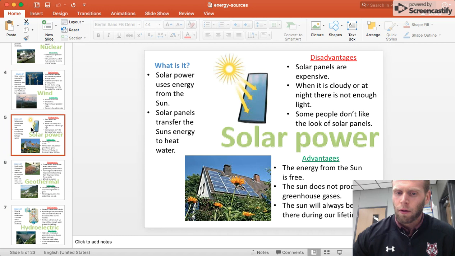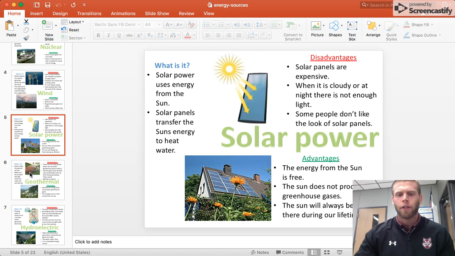Advantages, though, to solar power. Again, it's free because you don't have to pay for the sun. And the sun obviously does not produce those greenhouse gases. And it will always be here. The sun's not going anywhere for about 5.4-ish, 5.5 billion years. So I think we'll be good.